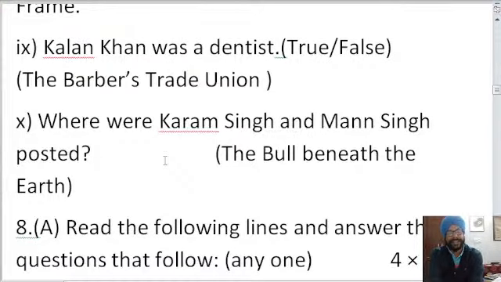Kala Khan was a dentist. True or false? The Barbers Trade Union. Kala Khan was a dentist. Is it true or is it false?